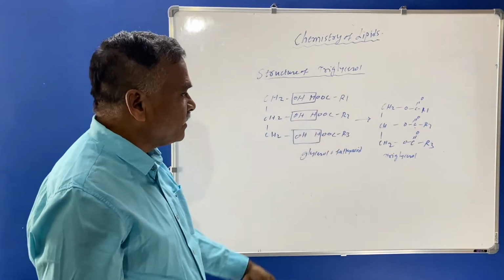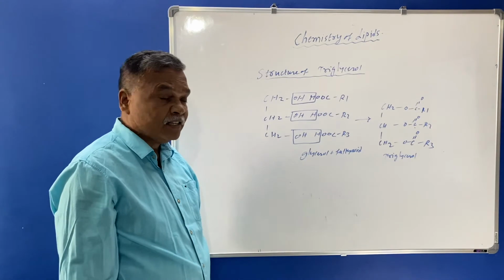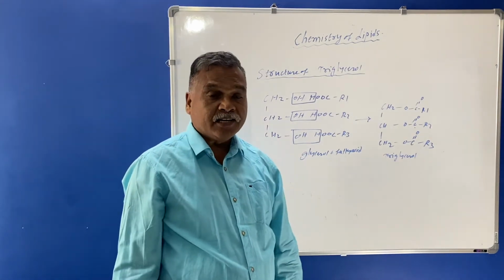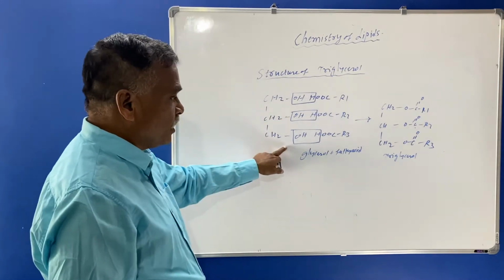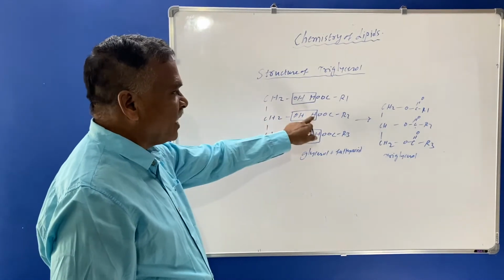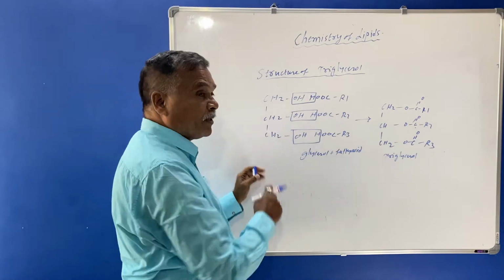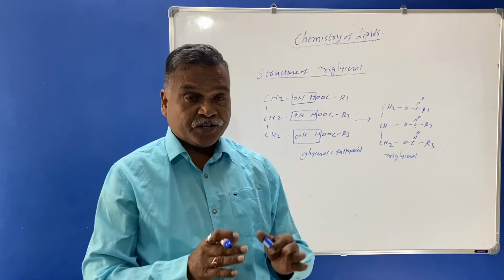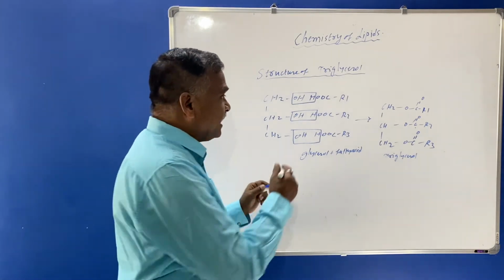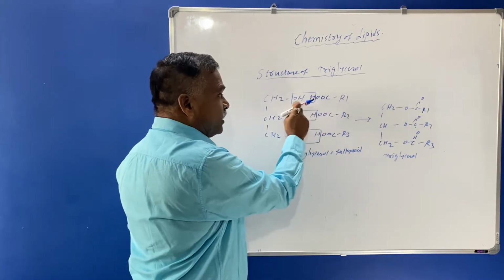These are nothing but the fatty acids. The triglyceride actually contains 3 fatty acids. So here you must know this is a structure belonging to glycerol plus fatty acid. Here the esterification takes place, the esterification of fatty acid with the OH group.